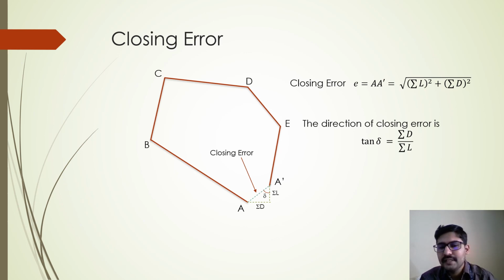So what is closing error? Then you will be able to understand how to rectify it. That is what you are going to understand in your next class. The next class will be on closing error and how to remove or adjust the closing error. Okay, thank you very much.